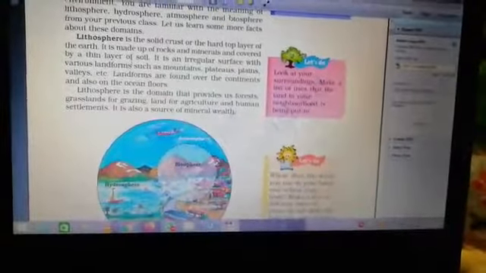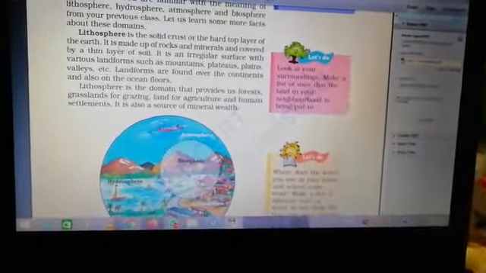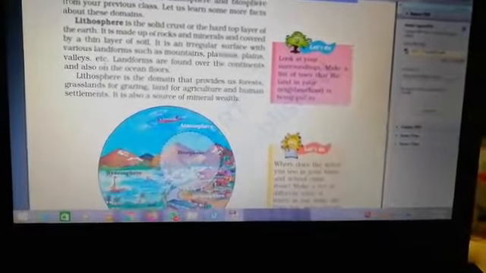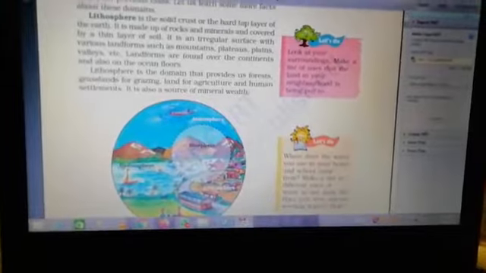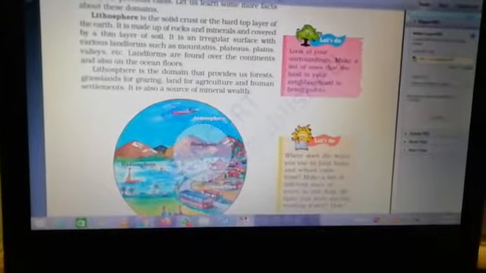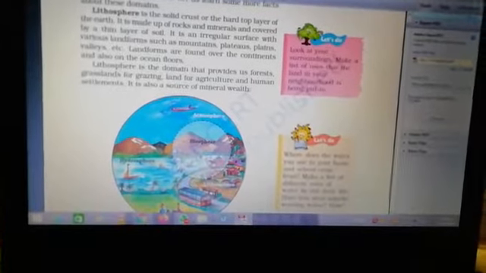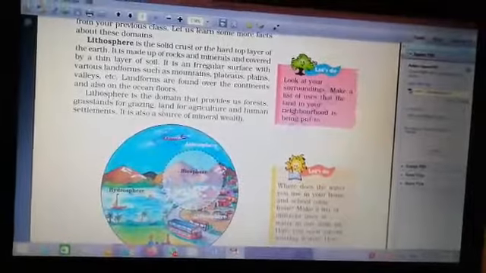What is lithosphere? Lithosphere is the solid crust or the hard top layer of earth. It is made up of rocks and minerals and covered by a thin layer of soil. Lithosphere is the domain that provides us forests, grasslands for grazing, land for agriculture and human settlements. It is also a source of mineral wealth.